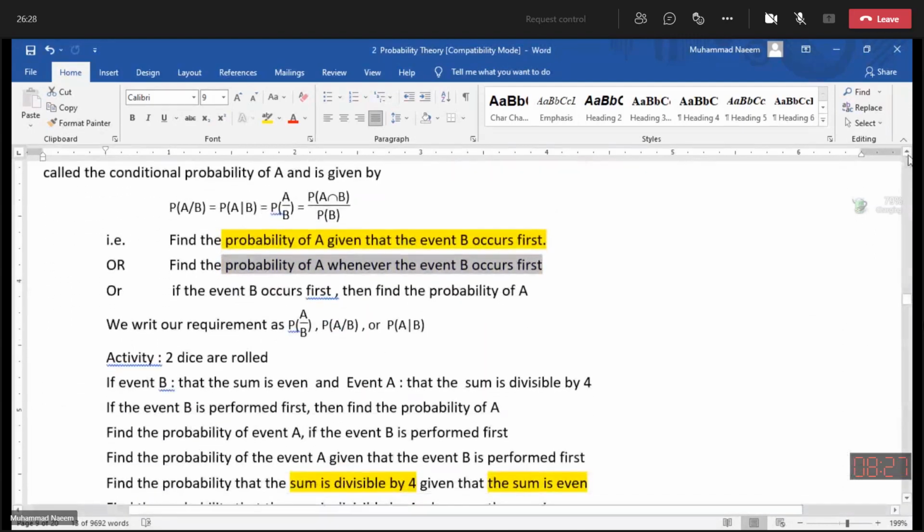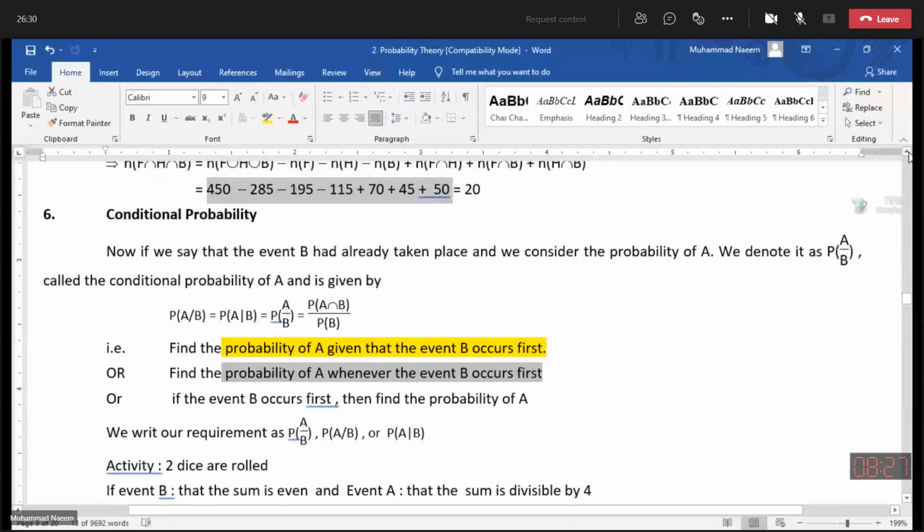Now we discuss conditional probability. Conditional probability means with the condition of one event, we find the probability of the other. How are the problems stated for conditional probability? We find the probability of A given that event B occurs first. We perform one event first and then we find the probability of the other.